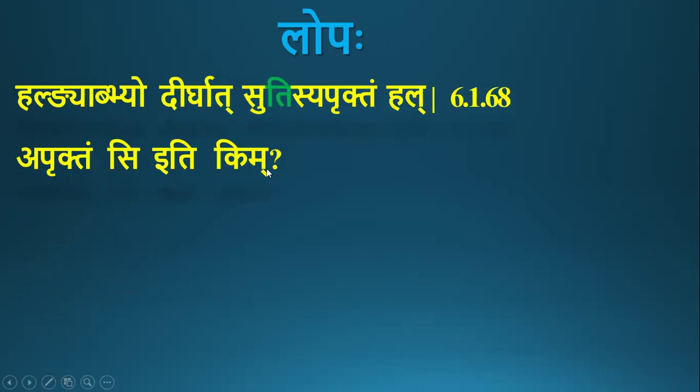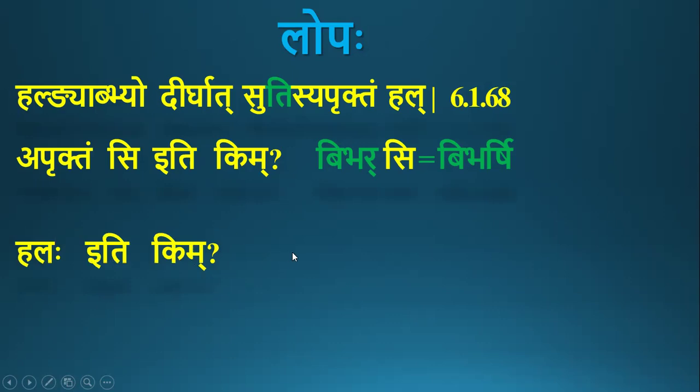Apruktam sakara iti kim? Bibhar sakara. Here sakara should be in aprukta form. Otherwise, that sakara will not be deleted if it is not aprukta. This is lat lakara form of bibhar, bhru dhatu in lat lakara.